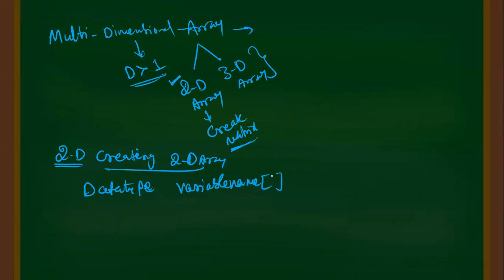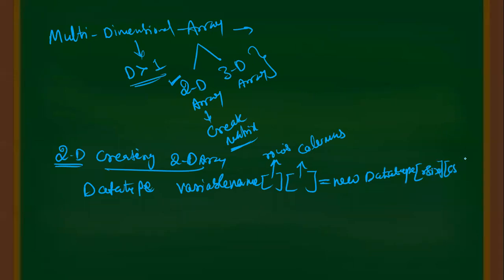This is treated for rows, and another dimension is treated for columns, is equal to new, again the same data type. Here R size means how many rows you want, and C size means how many columns you want. This is the way we can create two-dimensional array.